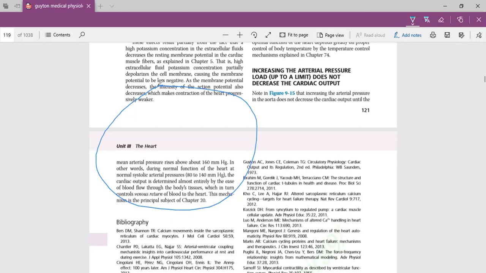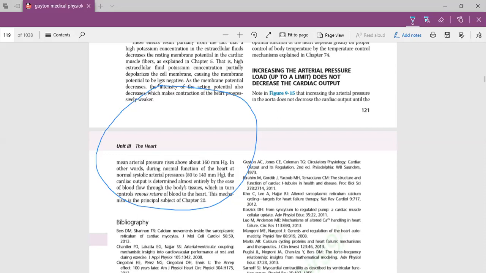So first topic is characteristics of heart, which you should know. Next, you should know the mechanism of generation of the action potential of the ventricular muscle, which can be asked. Next, you should know cardiac cycle. I am talking about the SCQ questions. Cardiac cycle can be asked. Effect of parasympathetic and the sympathetic nervous system on the heart can be asked. So these are some important topics.